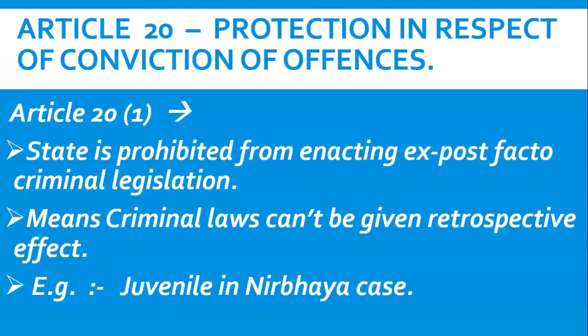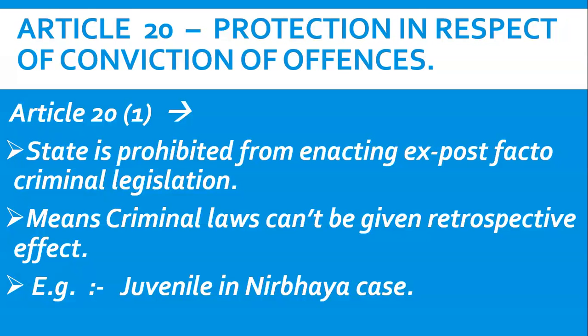Okay, so what is the meaning of retrospective effect? What is the meaning that criminal laws cannot be given retrospective effect? It means that suppose a law is enforced on 30th of January 2012, then the person who has committed the crime before 30th of January 2012, suppose on 29th of January 2012, can also not be punished under that law.